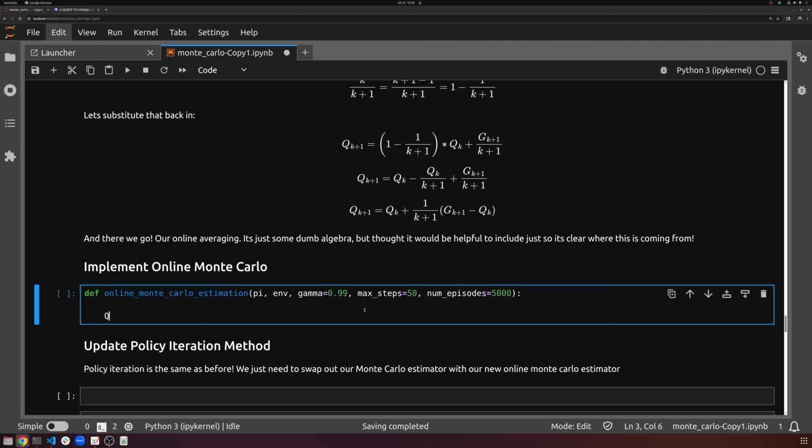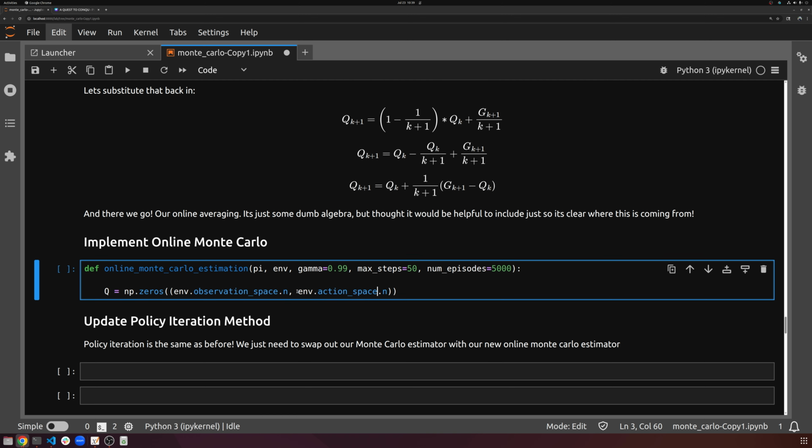So how this is going to start is Q is going to be np.zeros. Q values will start out as just zeros because we don't know anything about them yet. And this is going to be in the shape of env.observation_space.n, so the number of states, by env.action_space.n. So it's going to be our number of states by our number of actions.